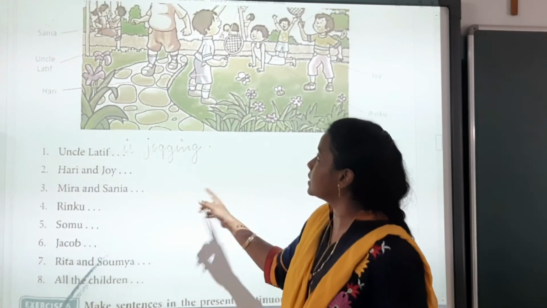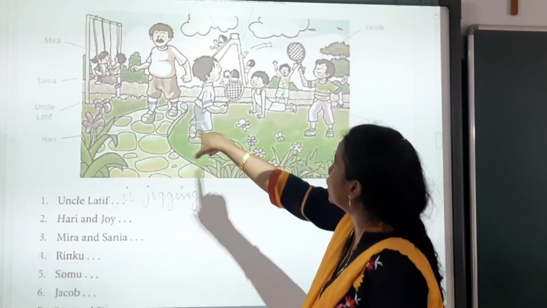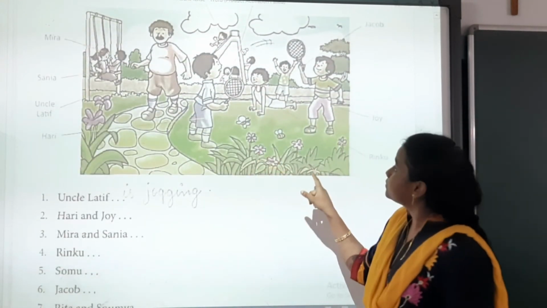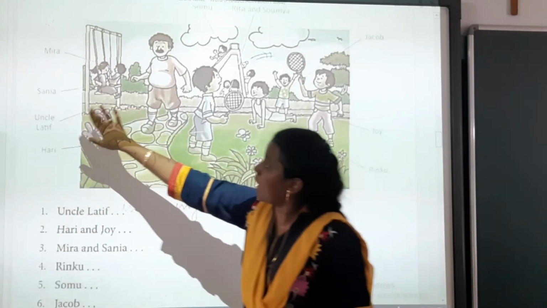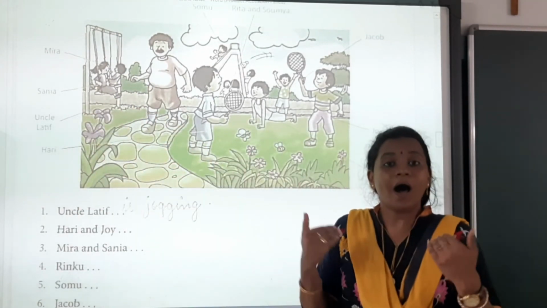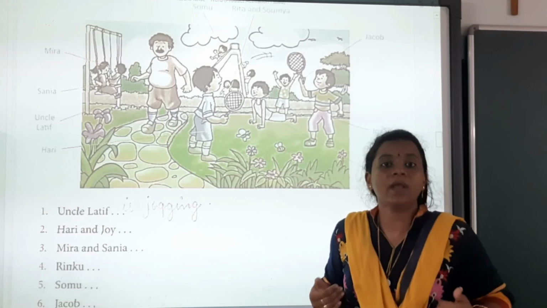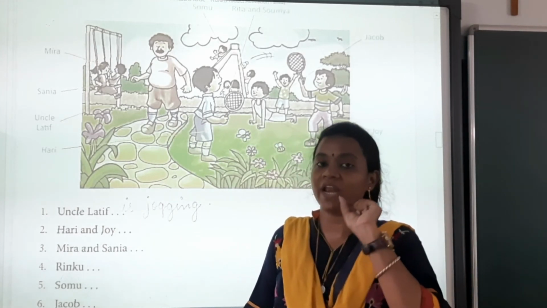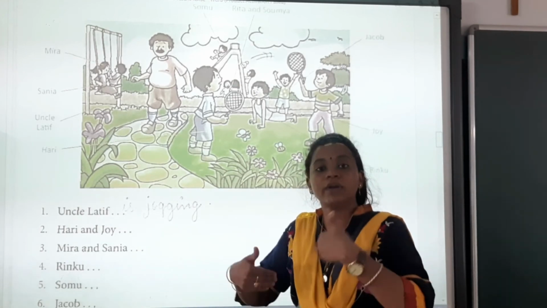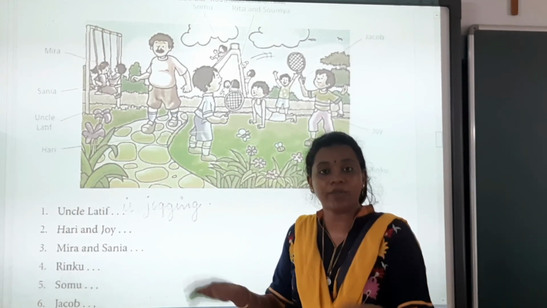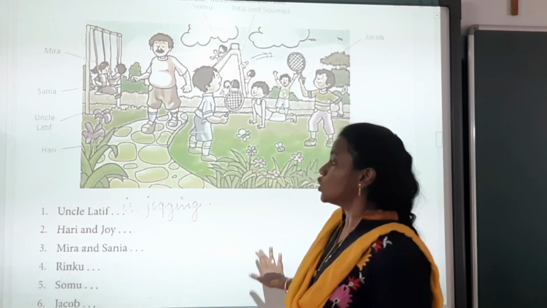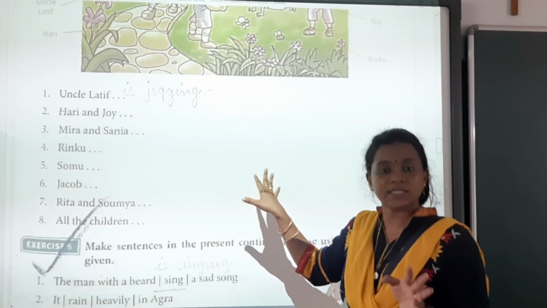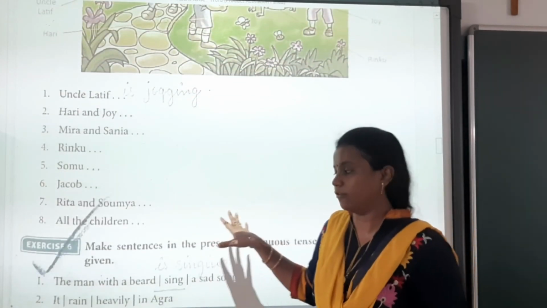So where is it? Meera and Sanya. What are Meera and Sanya doing? Where is Sanya? ठीक है? Meera and Sanya, what are they doing? Are swinging. What are they doing? Are swinging because they are two. So they are plural subjects. So we will add are there. So Meera and Sanya, what are they doing? They are swinging. So this is how you have to write down this exercise in your textbook itself.